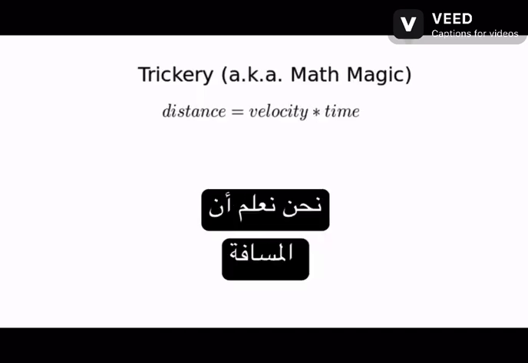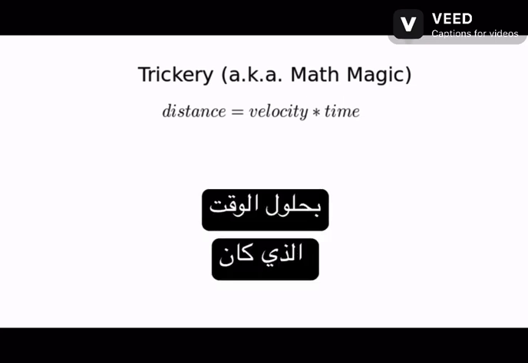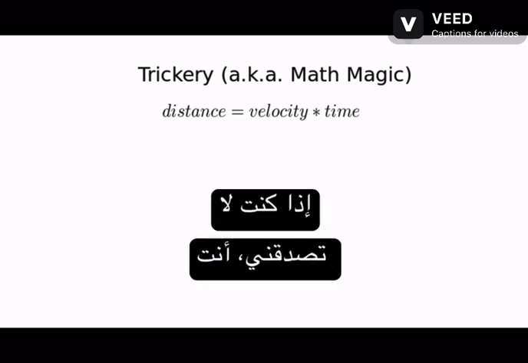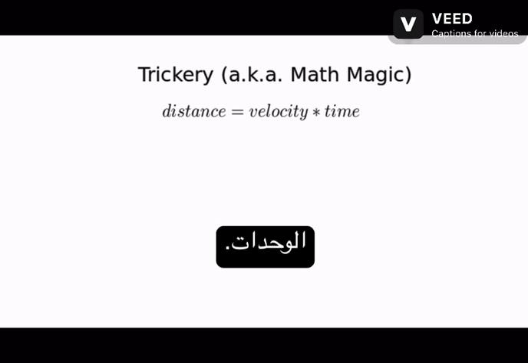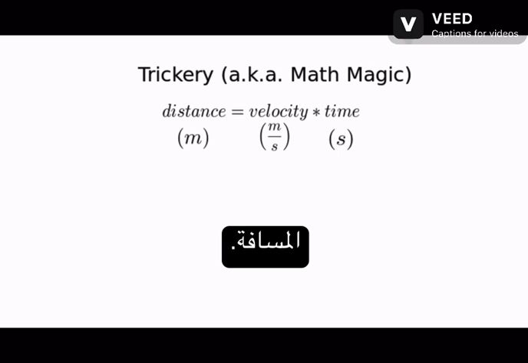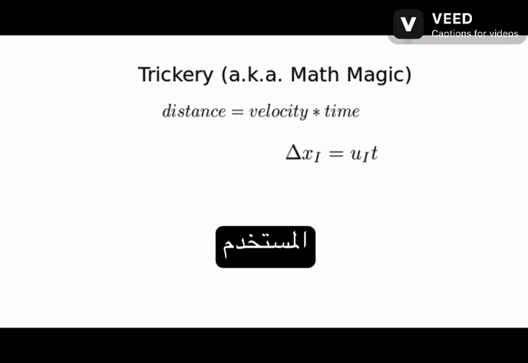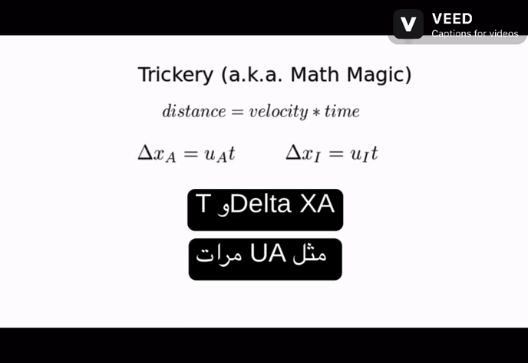We know that a distance traveled by a moving object is given by its velocity multiplied by the time it's been traveling. If you don't believe me, you can just look at the units. Velocity is distance per time, multiplied by time gives us distance. So we can rewrite delta xi as ui times t and delta xa as ua times t.